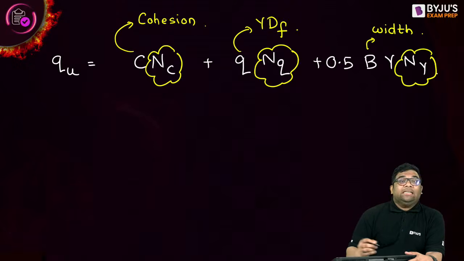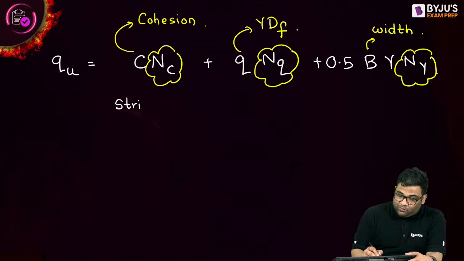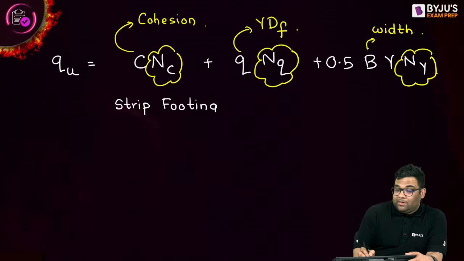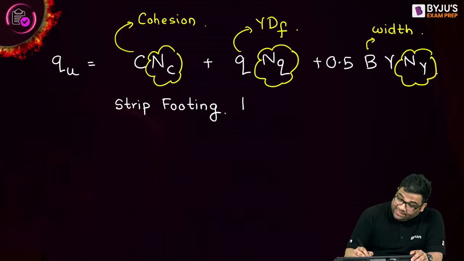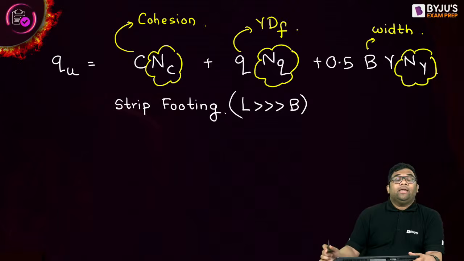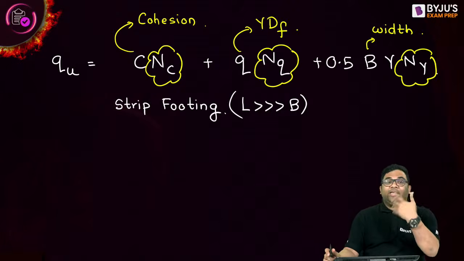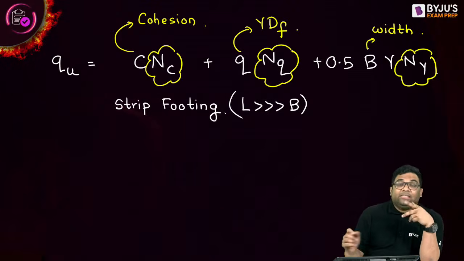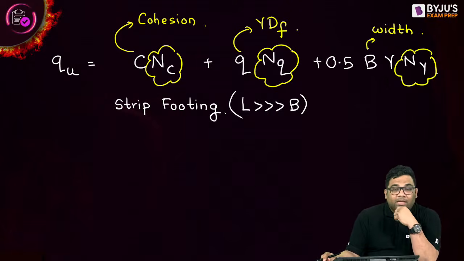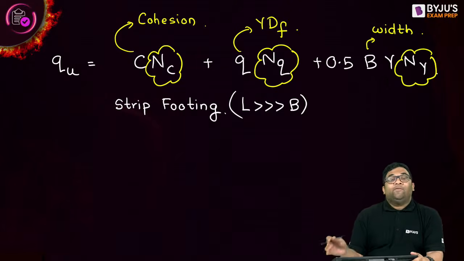Now this equation is for a strip footing. What is a strip footing? A strip footing is a particular type of footing. It's basically a rectangular footing where the length is quite large compared to the width. Now, how does the equation change for different shapes of footing? That is very important. The first important point is how the equation changes for different shapes of footing, and how the equation changes when we are seeing what?